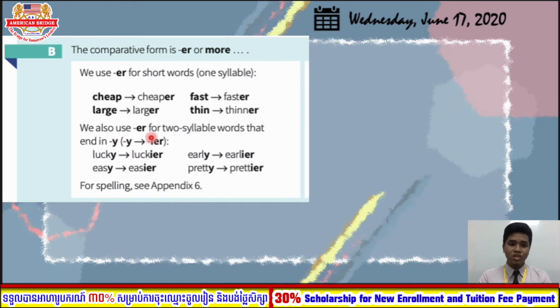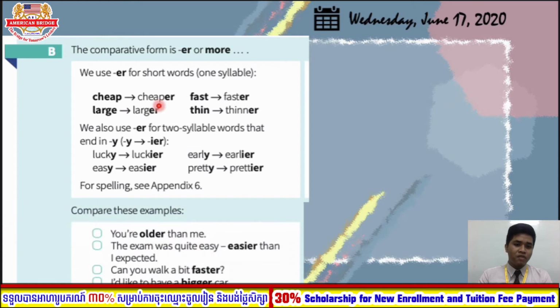sometimes we can also use ER for two-syllable words that end in Y. Okay, but we need to change Y to I-E-R. Let's look at the word lucky. We need to change it to luckier. She is luckier than him. Okay, this exercise is easier than my exercise. Pretty, you can use prettier, because those words are two syllables, but they end in Y. So happy, you can say happier. For more spelling, you can go to the internet and check these exceptions.